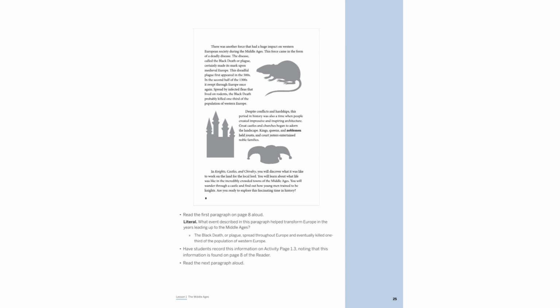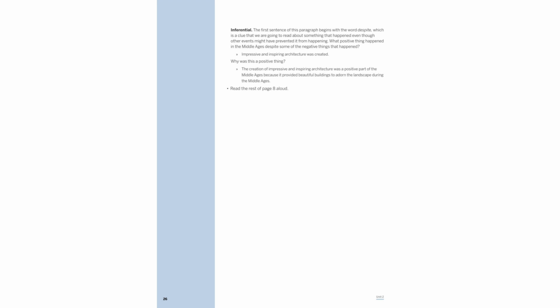Despite this, the Middle Ages saw the rise of impressive architecture, with castles and churches adorning the landscape. This era also featured jousts and court jesters, offering a glimpse into medieval life and the path to knighthood. This era produced beautiful castles and churches, enriching the landscape. These structures not only served as functional spaces, but also as symbols of resilience and creativity during challenging times.